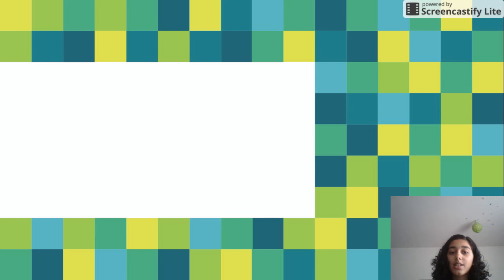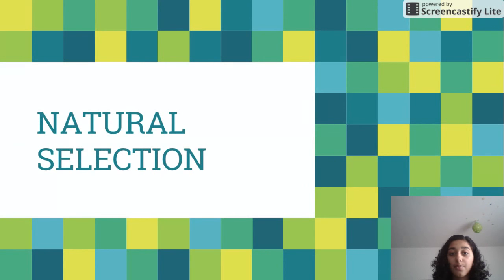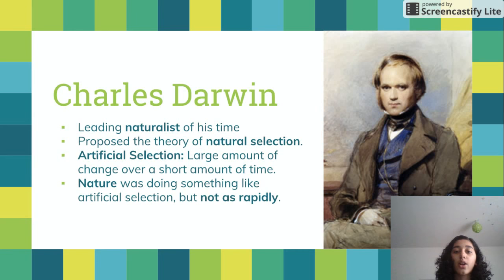Do you know how humans came into existence? Well, it took a while, but it all happened due to a process known as natural selection. Charles Darwin, a leading naturalist of his time, proposed natural selection as a mechanism of evolution.